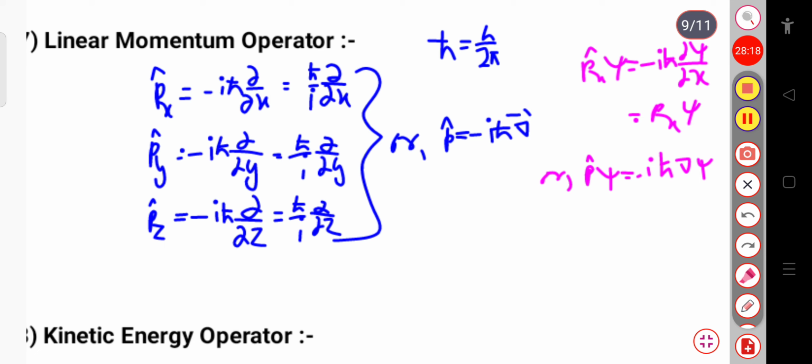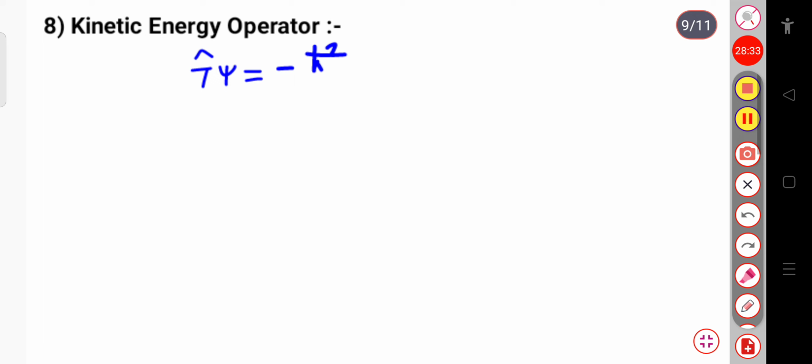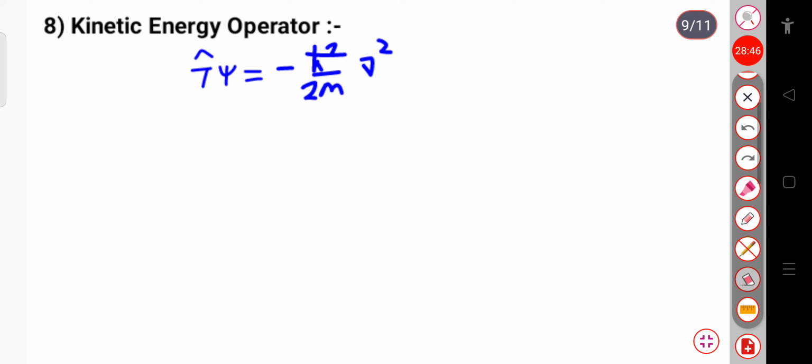The kinetic energy operator, that is T cap, let me write T cap equal to minus ħ² divided by 2m into ∇². So this is your kinetic energy operator, or simply T cap equal to this much. This is the kinetic energy operator.